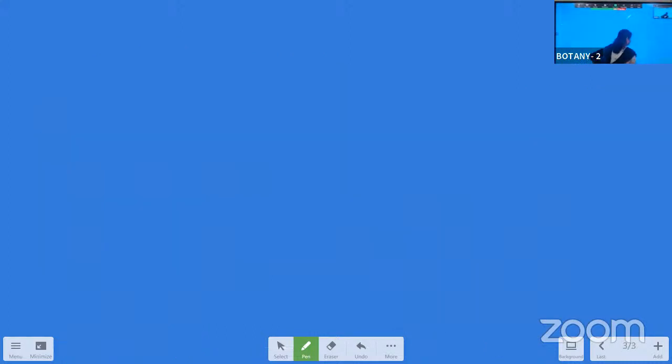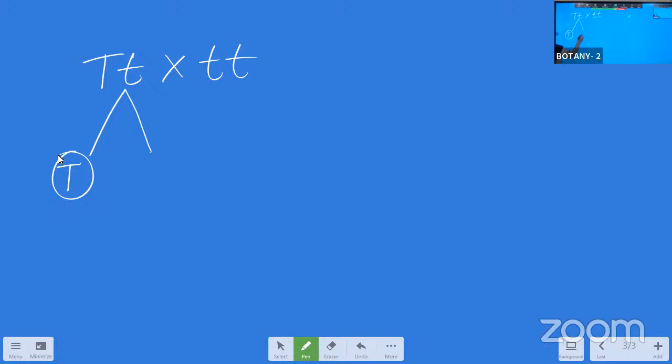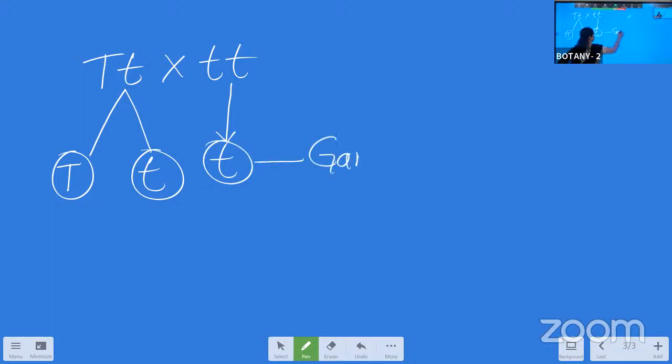So I'm writing that in the next one. Capital T, small t when crossed with small t, here we will get two gametes. One is capital T, another one is small t. And here only small t we will get. So these are the gametes.